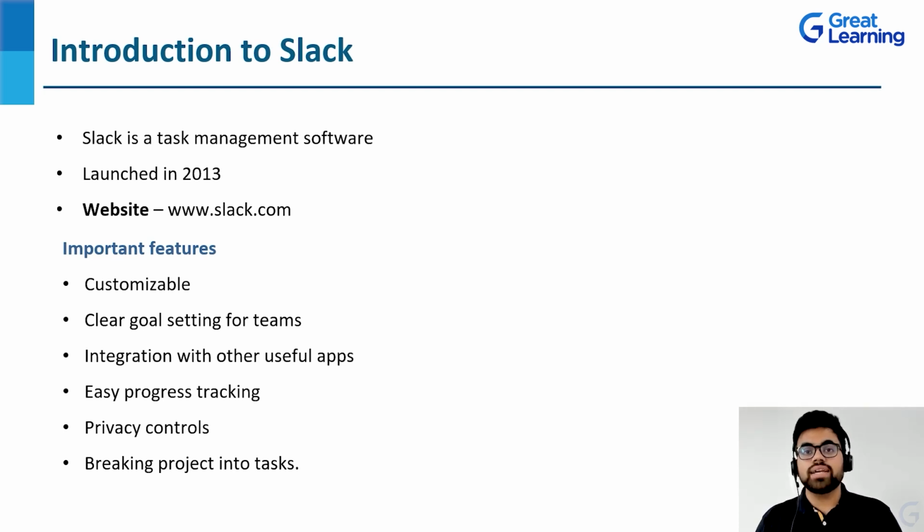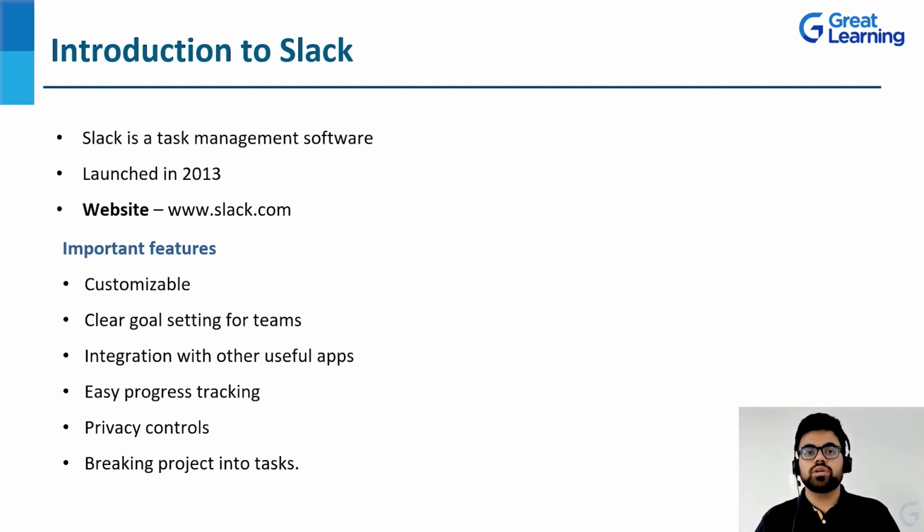Is it on track? Is it in sync with what the external or the internal stakeholders want? So the progress tracking is one such step in which Slack is way ahead of others. It has a very customizable way of tracking the progress of a particular individual in that particular team.